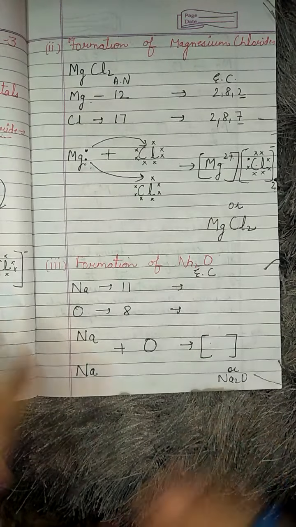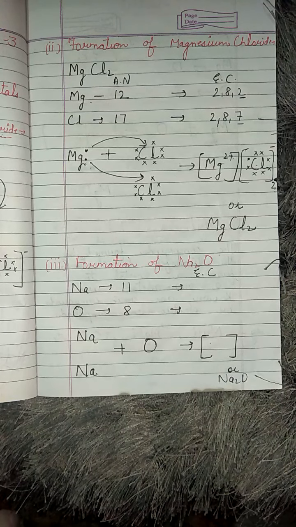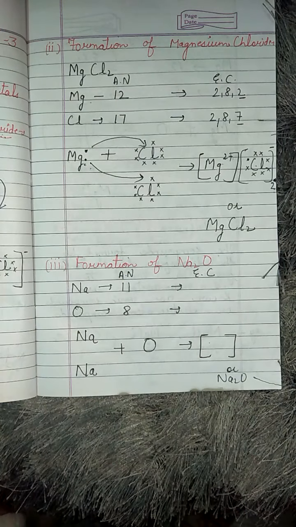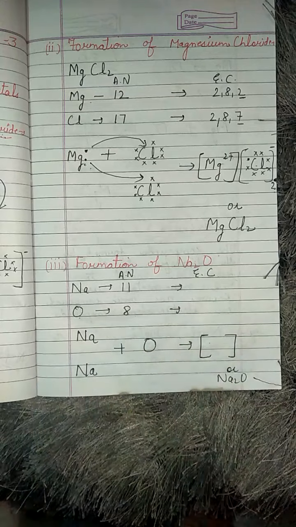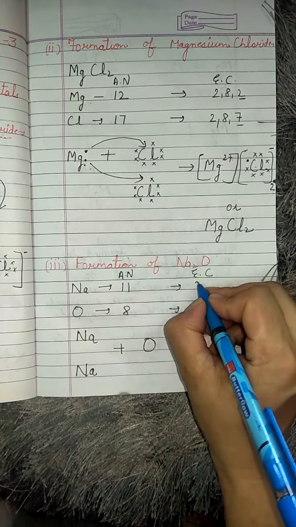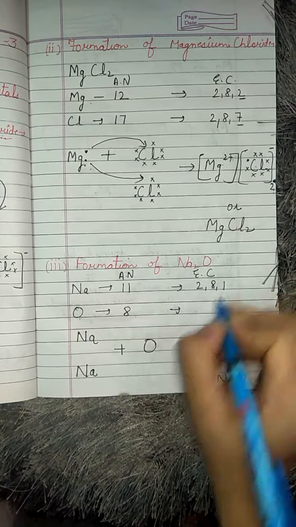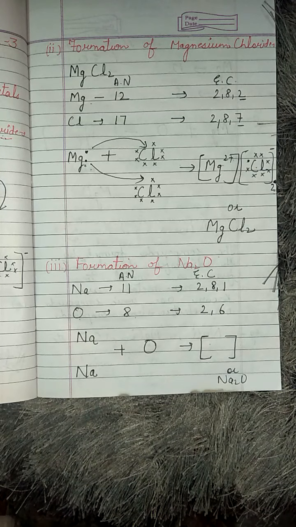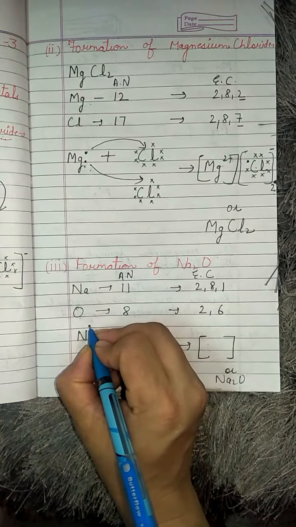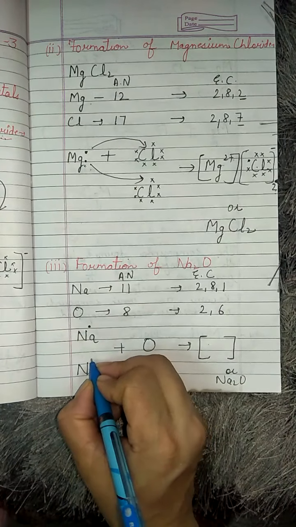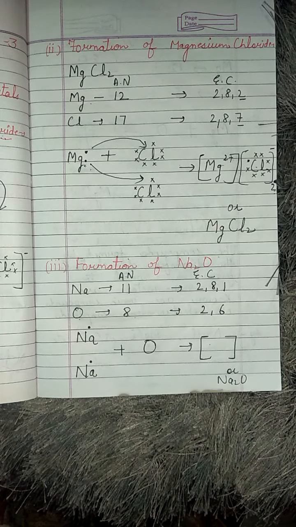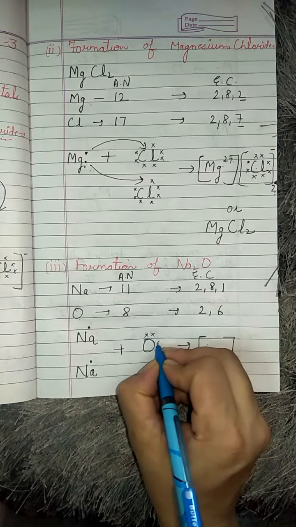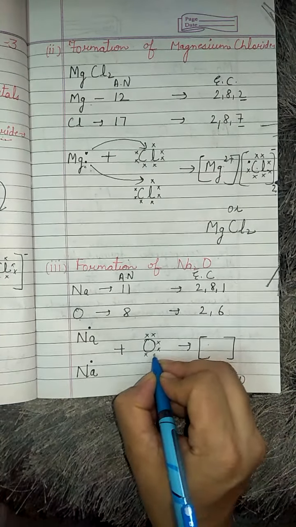Then let us see the next example. Atomic number for sodium is 11, and for oxygen it is 8. The electronic configuration for sodium will be 2, 8, 1, and for oxygen it will be 2, 6. 2 sodiums are there. Sodium has 1 electron in the outermost shell. Then oxygen has how many? 6: 1, 2, 3, 4, 5, 6.